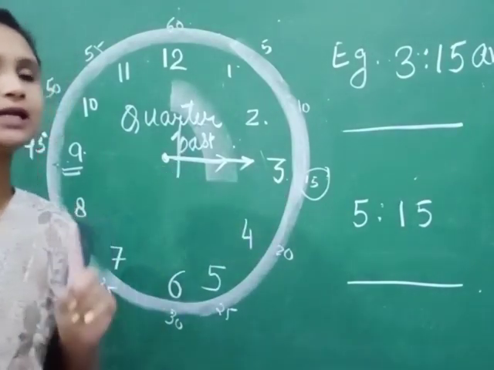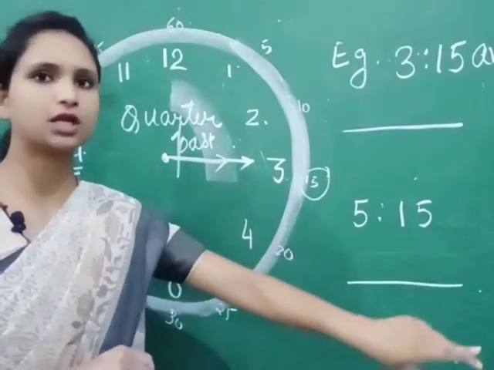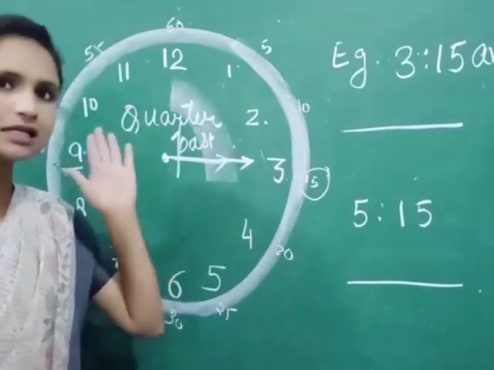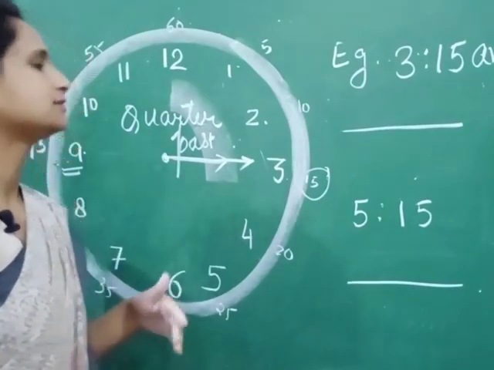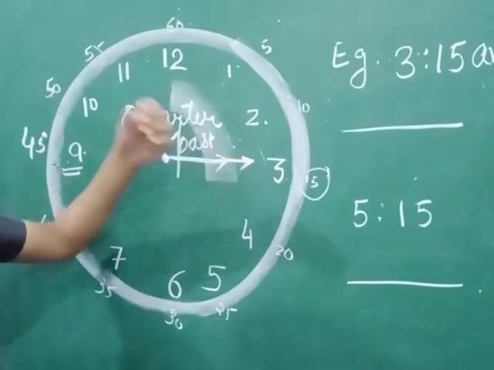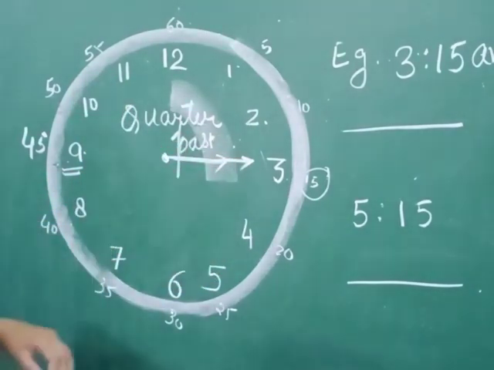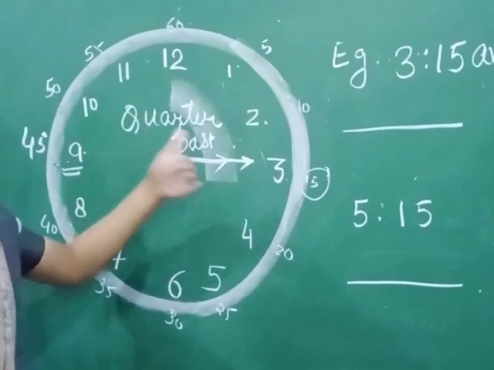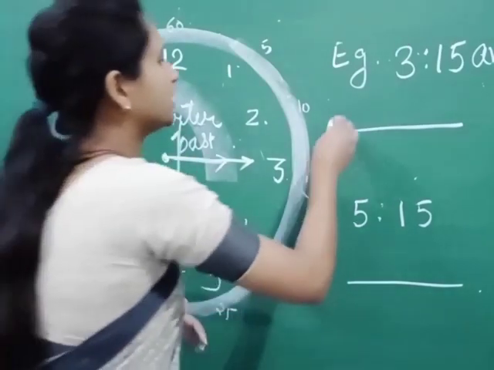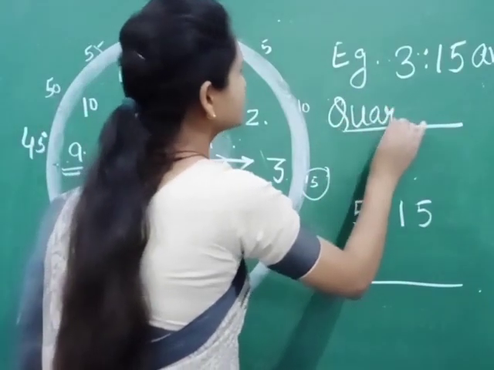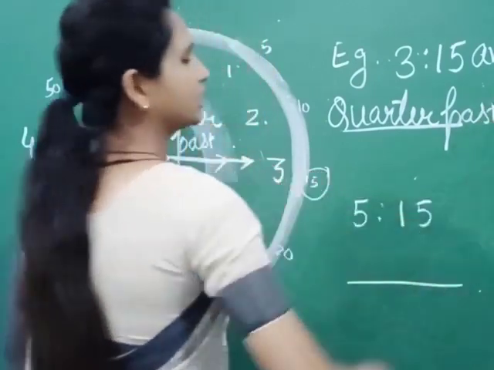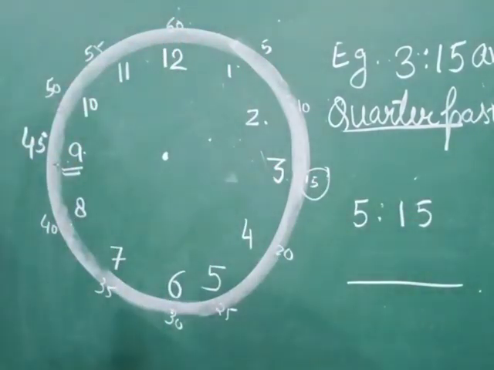Now you will not write minutes. "15 quarter past 3" is wrong. In quarter past it is understood that 15 minutes have passed. When 15 minutes have passed, that is called quarter past. We need not write 15 minutes. We only have to write quarter past 3.